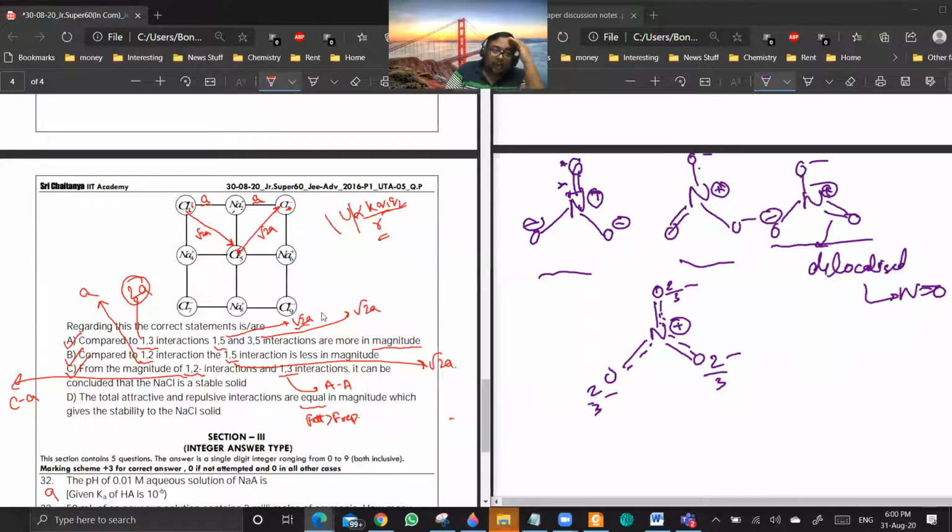D. Total attraction and repulsion should be equal in magnitude. That is incorrect. Attraction should be more than repulsion. Are you getting the point? Greater than or equal to, both will give equal to, so why will the ions be with each other? If they don't like each other, it's like they like and don't like at the same time. If you like and don't like at the same time, you don't have a reason to stay together. Only when there is a net attraction will the ions stay together.